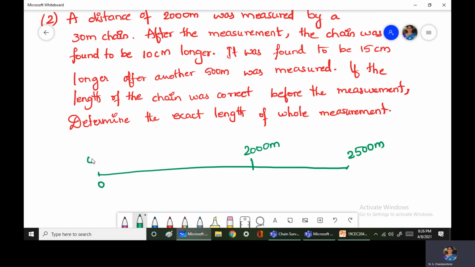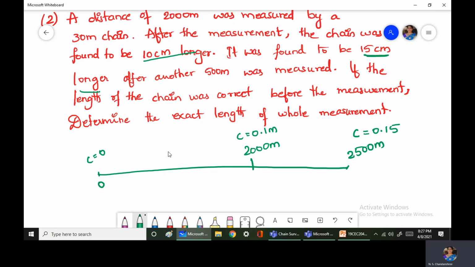That means correction per tape length C value is 0 at the beginning. But as it reached 2000 meter, the tape was found to be 10 centimeter longer. That is, C is 0.1 meters here. And the tape was found to be 15 centimeter longer when another 500 meters was measured. Now here the C value is 0.15.